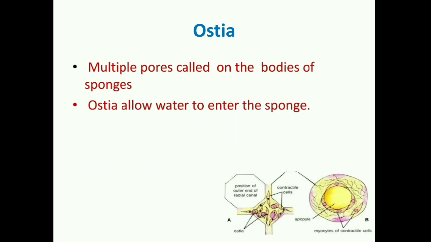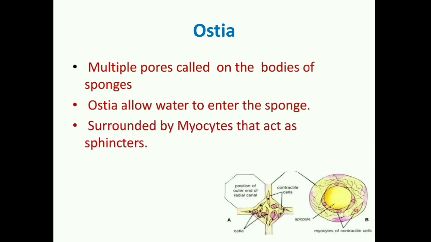These special cells are called myocytes. Myo means they are contractile cells and these contractile cells enable them to open and get closed. So ostia are surrounded by myocytes, the contractile cells by which they can take in the water current. These cells enable ostia to get open and get closed.